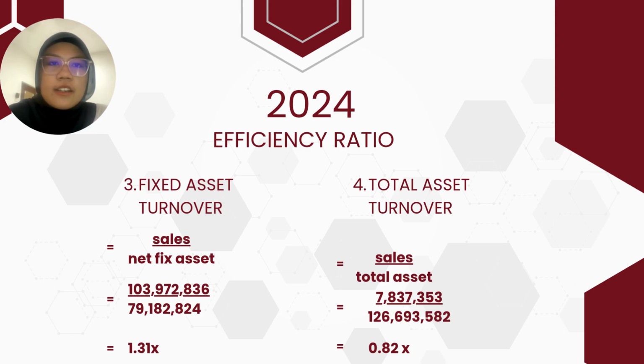Next, fixed asset turnover was 1.31 times and total asset turnover was 0.82 times. Meaning for every ringgit invested in assets, the company generated 82 cents in sales. This shows how hard the company's total investment was working to produce top-line growth.